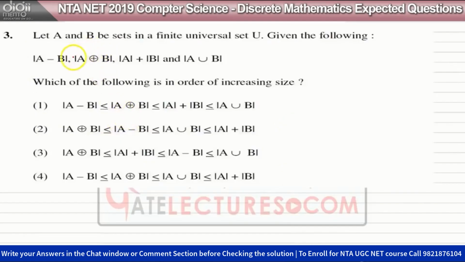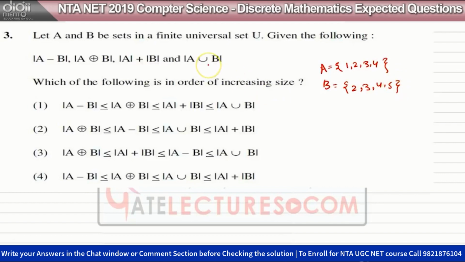Question number 3 says, let A and B be two sets in a finite universal set U. Given the following: A minus B, A symmetric difference B, A plus B, and A union B. These are the modes, it means we need to find the number of elements after performing each operation. In such type of question, we can easily solve by taking examples. Take a small example: A equals 1, 2, 3, 4, and B equals 2, 3, 4, 5.